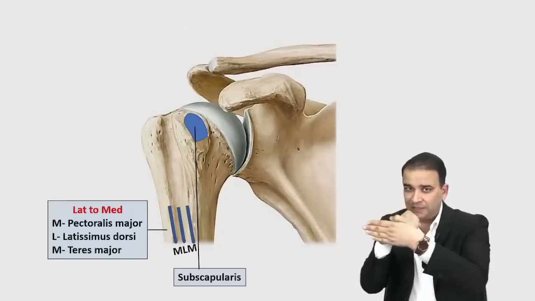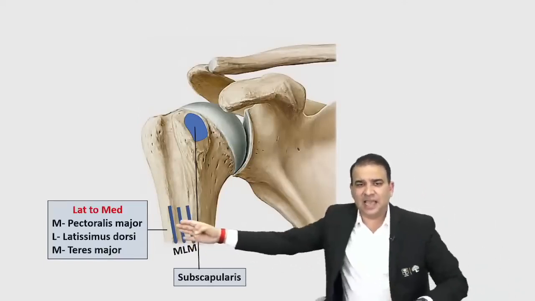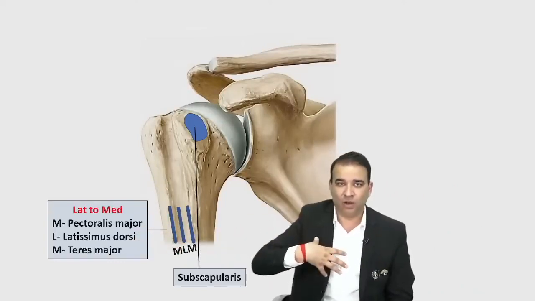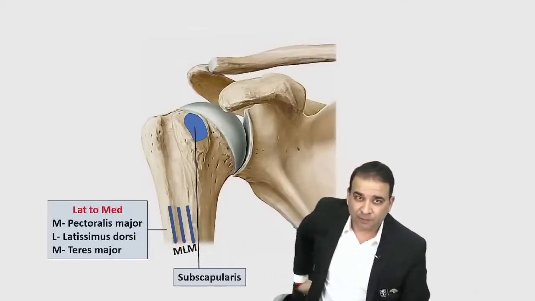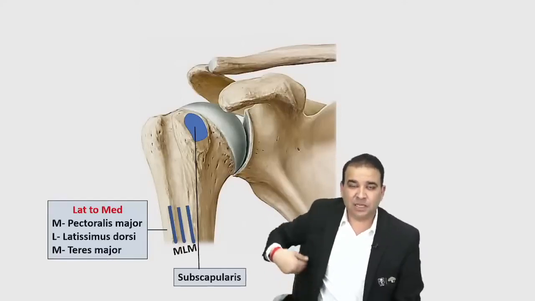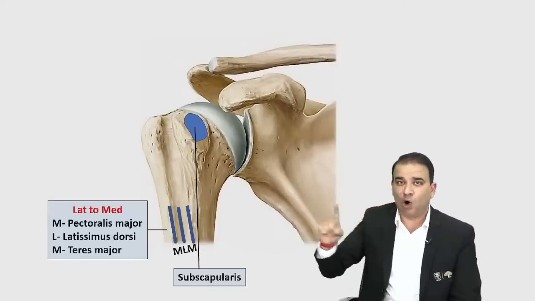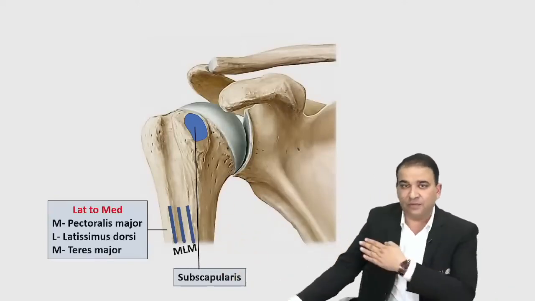Humerus ke aage ja raha hai. Similarly, look at these muscles, guys, having a diverse origin. Pectoralis major muscle is coming from the anterior chest wall. Latissimus dorsi is coming from the back. Imagine, teres major is coming from lateral border of scapula. जितनी भी variety हो सकती है सब कुछ है हमारे पास. But ultimately all the three muscles are coming and inserting in front of the humerus.